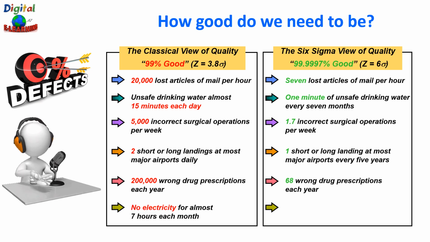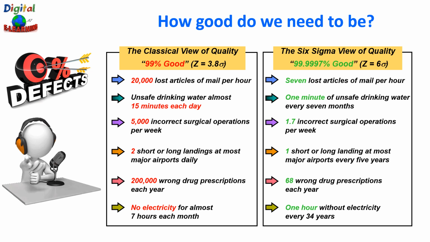And finally, no electricity for almost 7 hours each month, and Six Sigma says 1 hour without electricity for every 34 years. These are prime examples of the difference between the classical view of quality at 99% good and the Six Sigma view of quality at 99.9997% good.